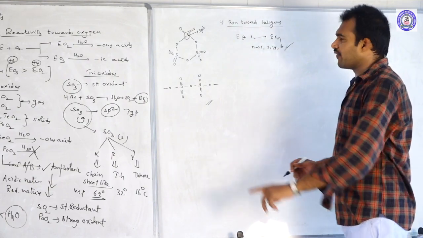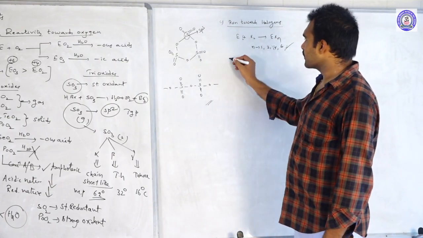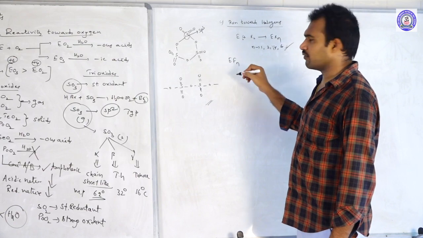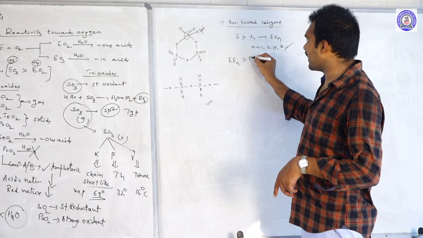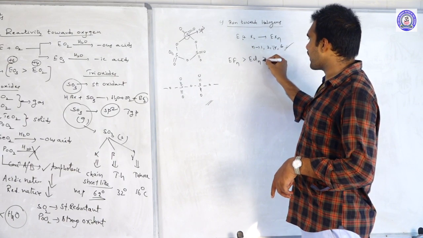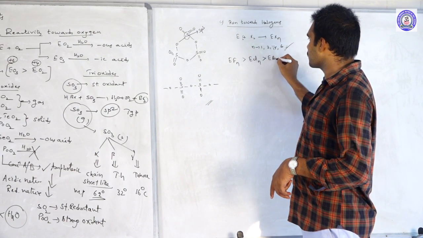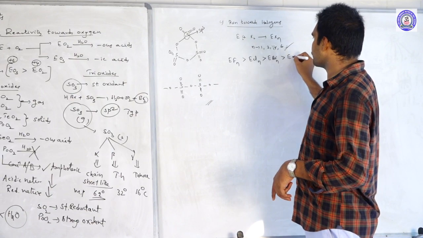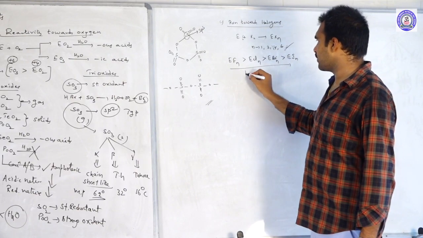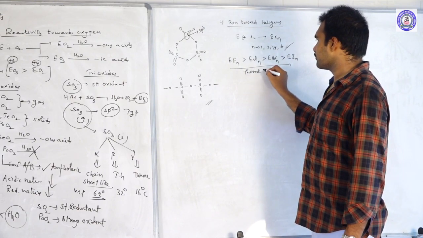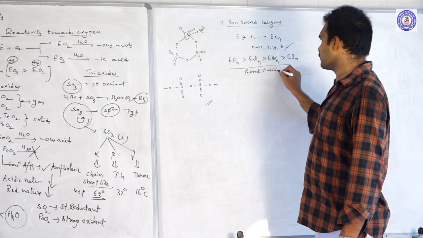In any type of halide, always remember that fluorides are more stable than chlorides, then bromides, then iodides. This is the stability or thermal stability order.